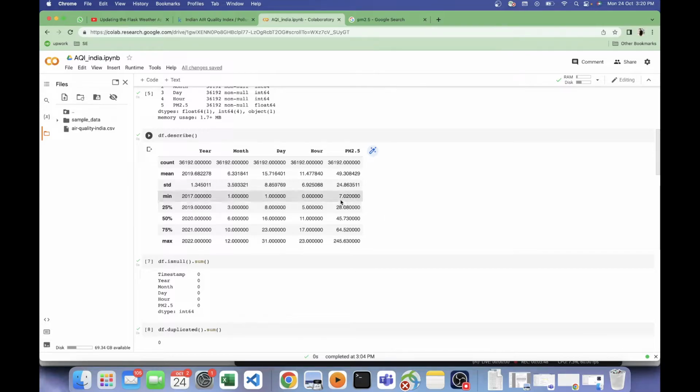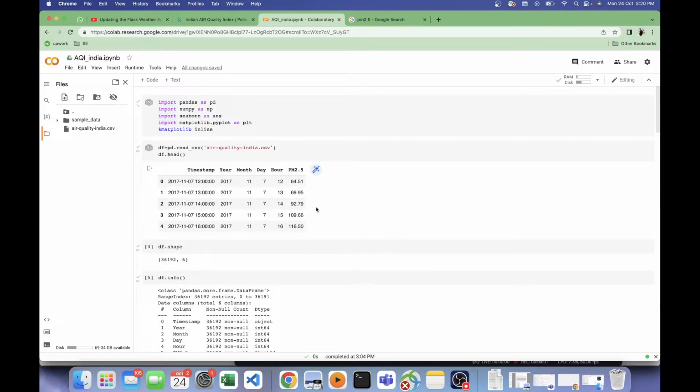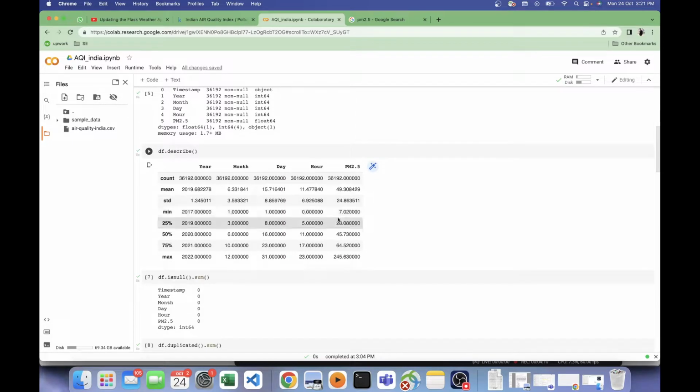Okay, minimum is 7. Okay, great. Then these are the percentile values. Max we have is 245 also. Oh my god. If we had location data, it would have been much more beautiful to see where these minimum and max values are being captured.